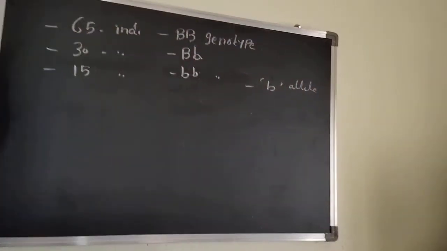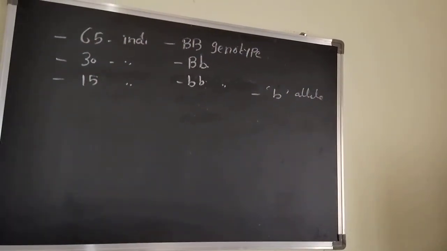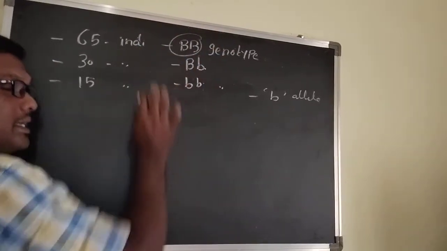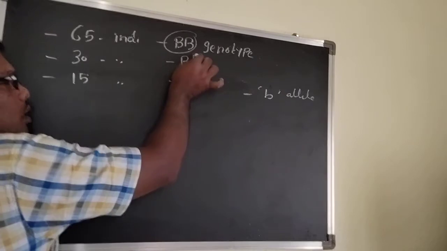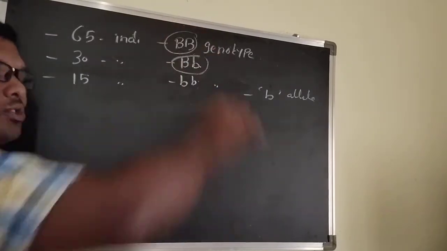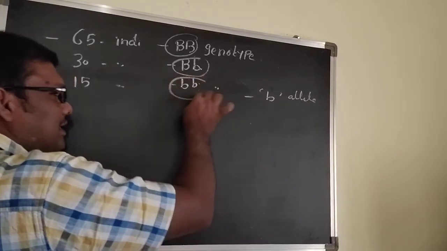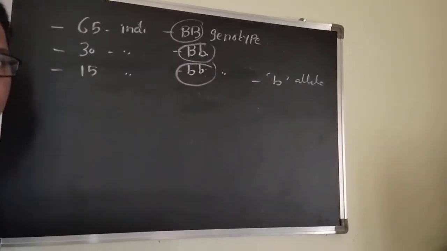It means they can ask the recessive one. Now you can consider this one is dominant, that is P square. Now you have to think this one is the heterozygous one, that is 2PQ. Now you can calculate this one is the recessive one, that is Q square.